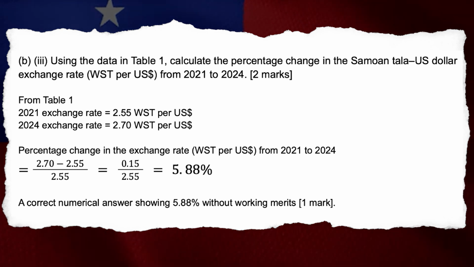Percentage change equals (2.70 minus 2.55) divided by 2.55 equals 0.15 divided by 2.55 equals 5.88%. A correct numerical answer showing 5.88% without working merits 1 mark.